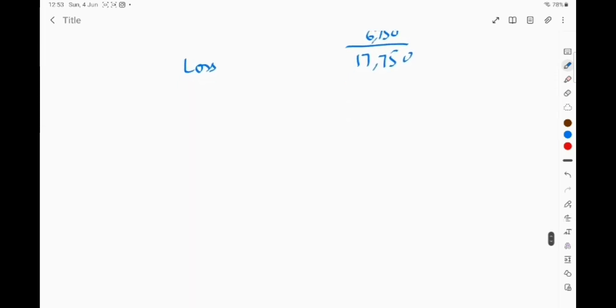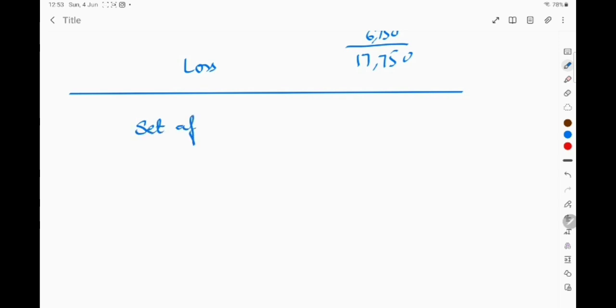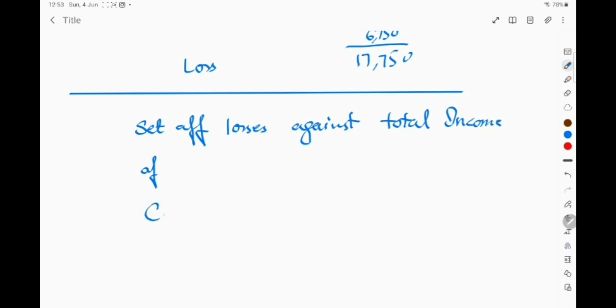Now, we have different options available to set off loss against total income. First option is to set off loss against the total income of the current year.